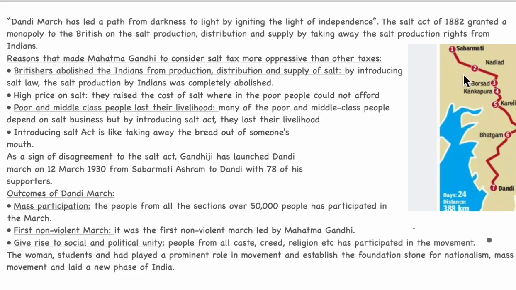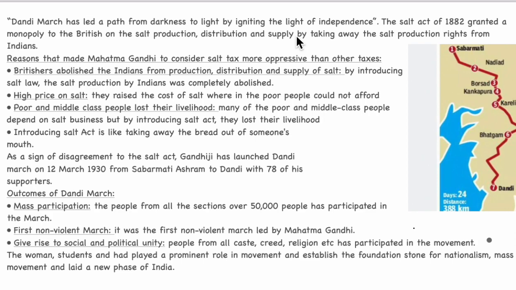So this is a map I will draw in the exam. Okay, so this is a map, this is a phrase, these are the reasons. The Salt Act of 1882 granted a monopoly to the British on salt production, distribution and supply by taking away the salt production rights from Indians. Reasons that made Mahatma Gandhi consider salt tax more oppressive than other taxes.